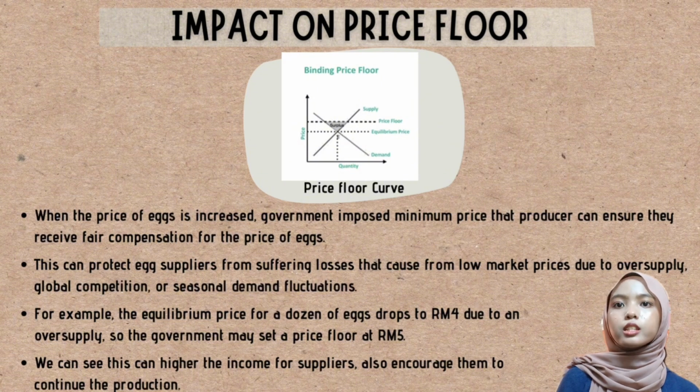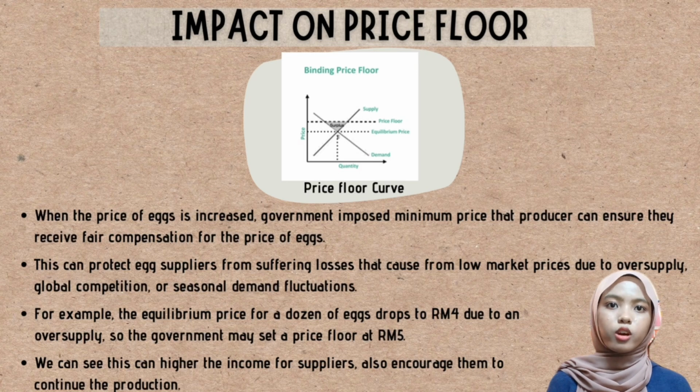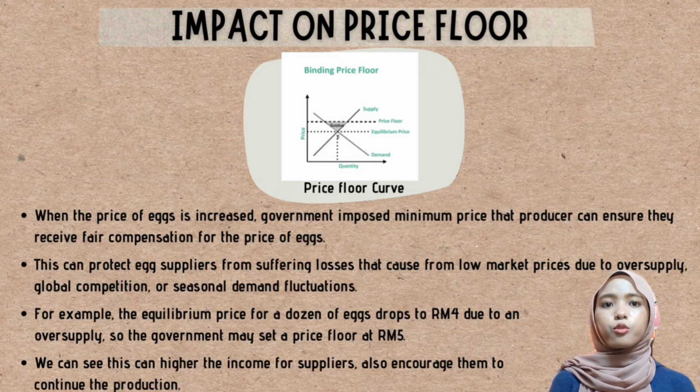For example, if the equilibrium price for a dozen eggs drops to 4 ringgit due to an oversupply, the government may set a price floor at 5 ringgit.